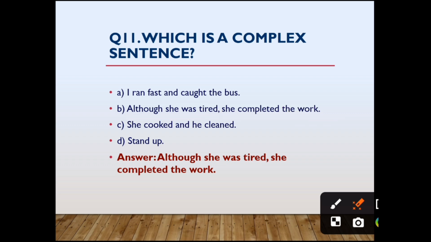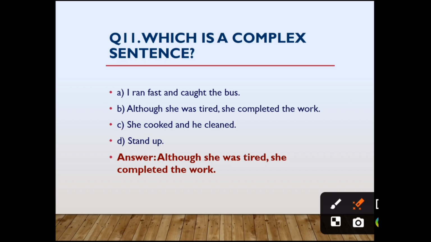Although she was tired, this clause cannot stand single. This needs one more clause. That is why this is subordinate clause. This is dependent clause. If dependent clause and independent clause are there, that means that is complex sentence. So option B is the correct answer. But we will check the C option also.